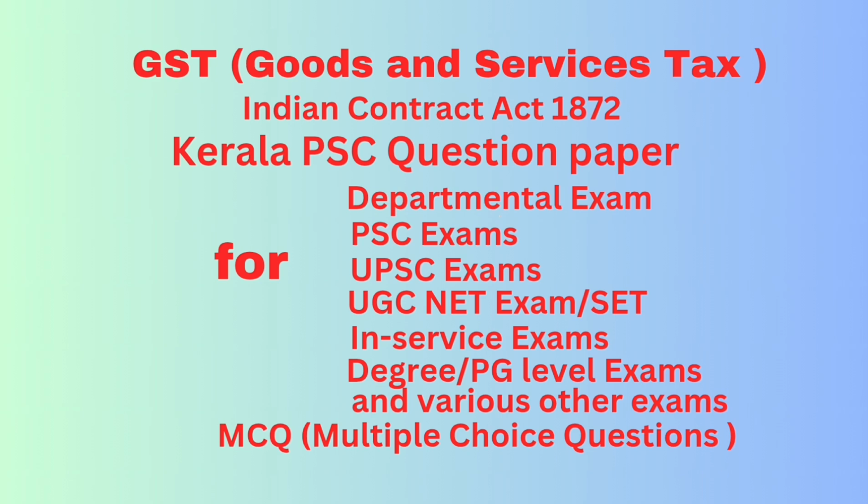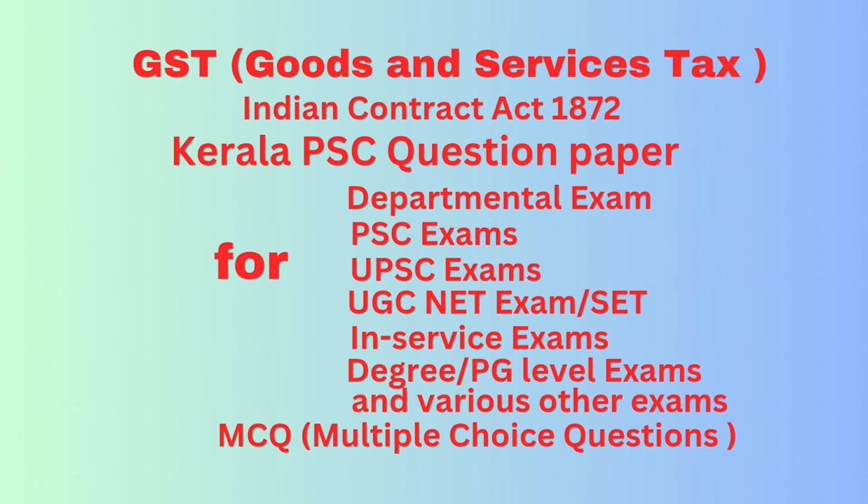Question number 42. The main difference between composite supply and mixed supply is that composite supply is naturally blended, that is, goods or services are usually provided together in the normal course of business, whereas in mixed supply, the goods or services can be sold separately.